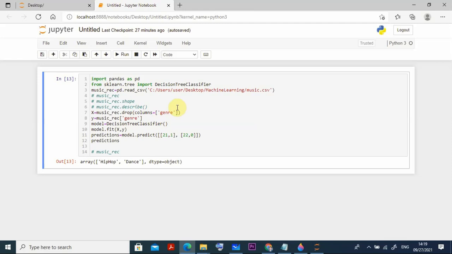That's why we divided the entire data: the first part goes in X and the second part, only genre, goes in Y. Then I do model.fit. Then I go for model.predict using this model for these two people and put the result in predictions. Then I type predictions and run it. We got the output, right?